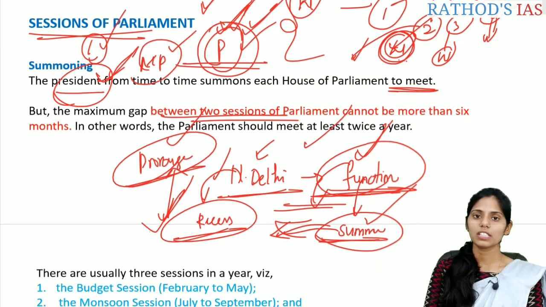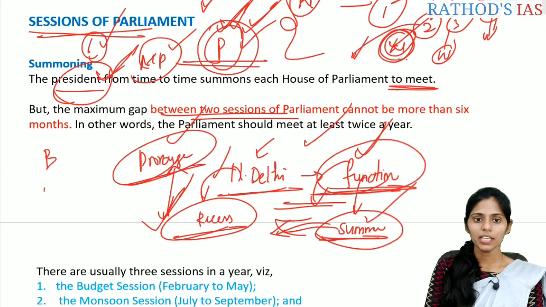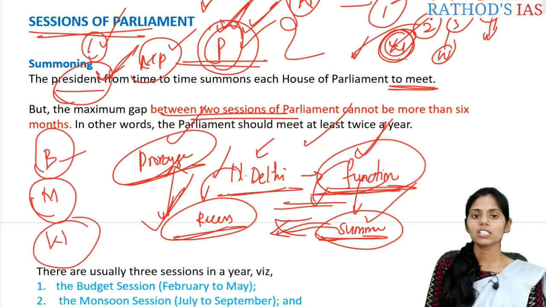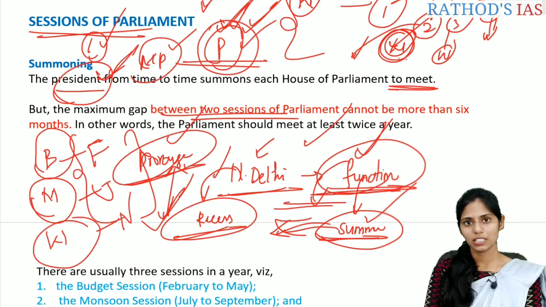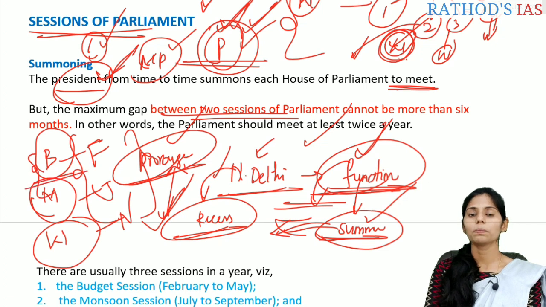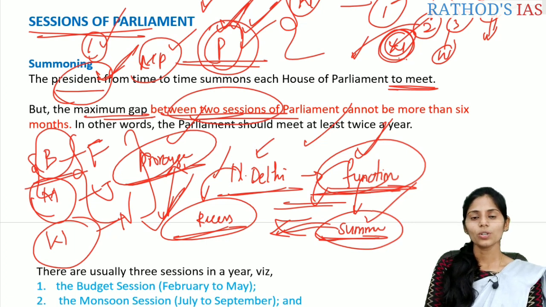Normally we have 3 sessions, that is BMW: budget session, monsoon session and winter session. They usually start from February, July and November, correct? These are the usual timings, because there is no particular fixed time. But one fixed thing is that between two sessions the gap should not be more than 6 months. So in other words, Parliament should meet at least twice in a year.